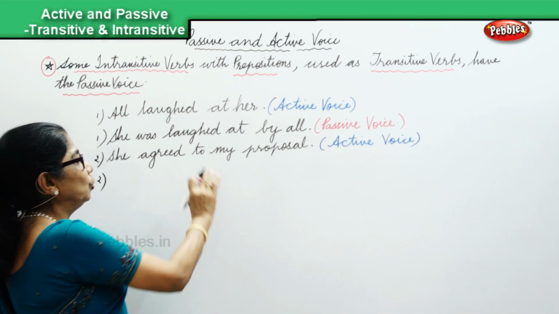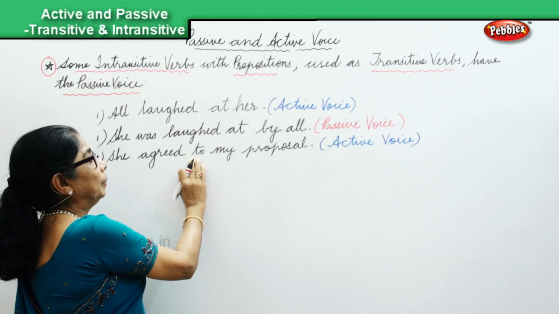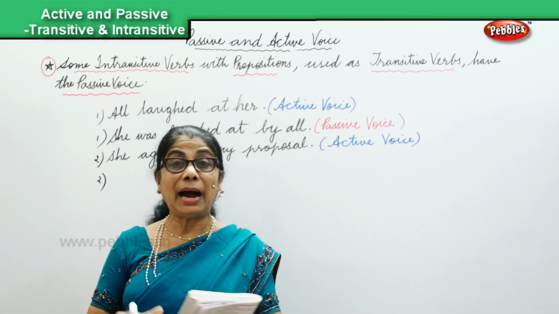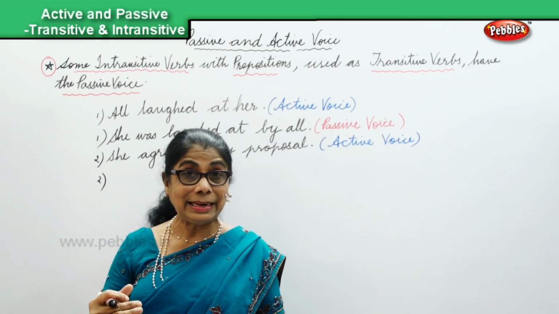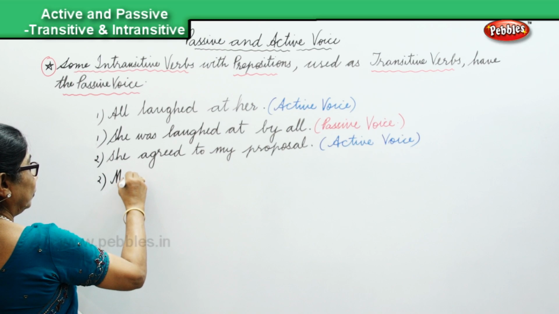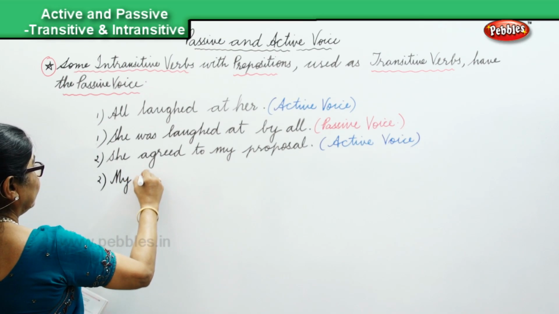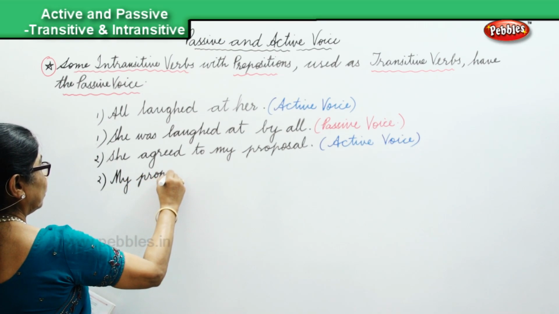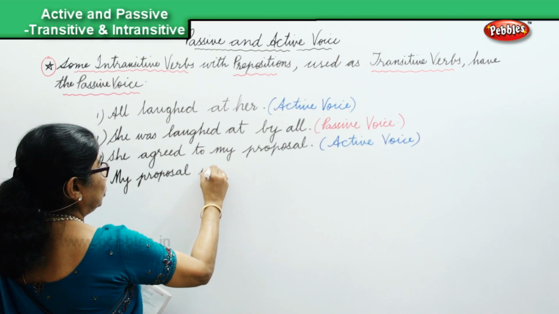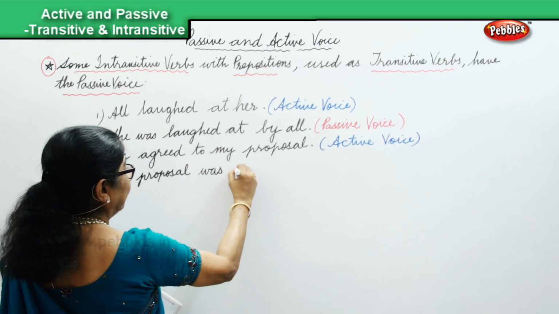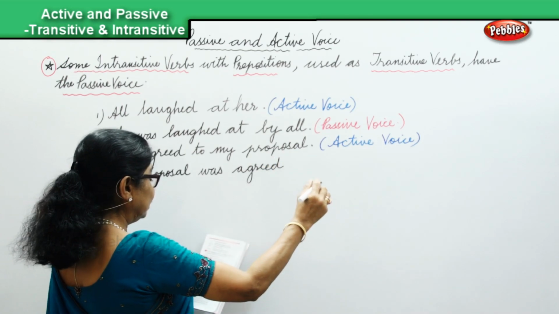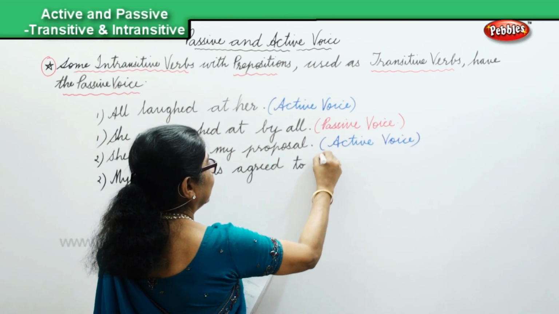"She agreed to my proposal," the active one, we're changing it: "My proposal was agreed to by her."